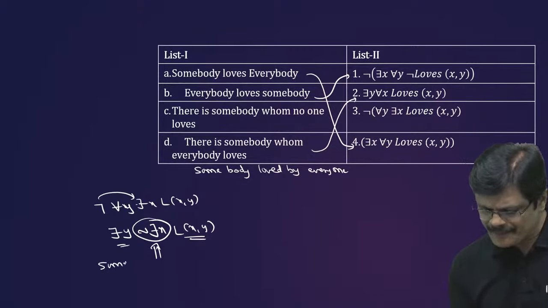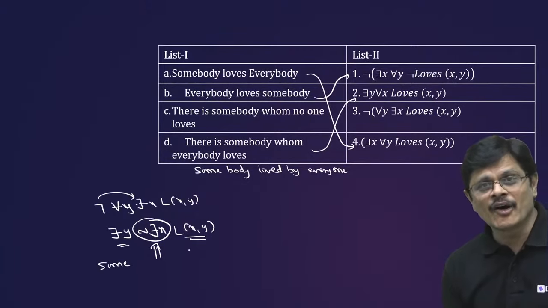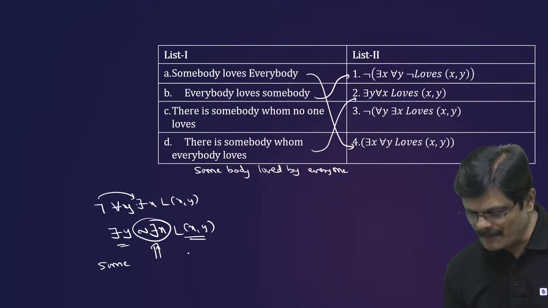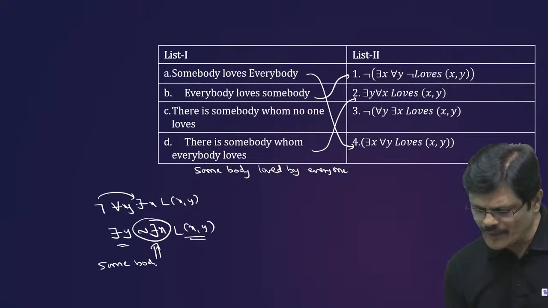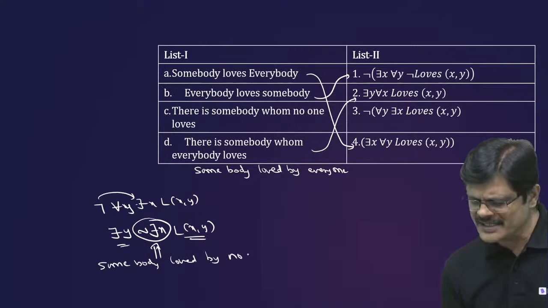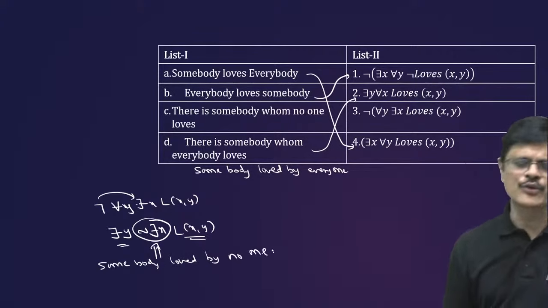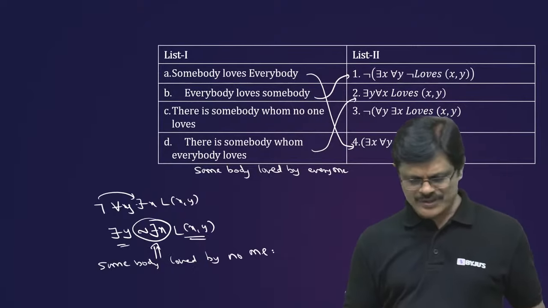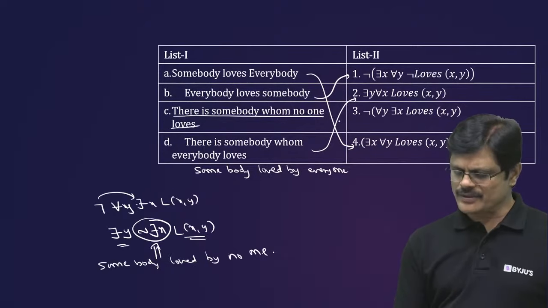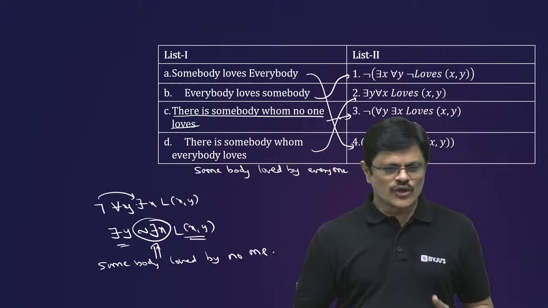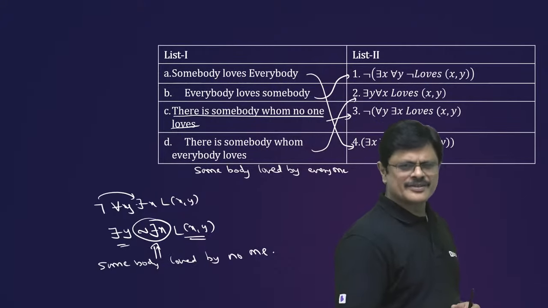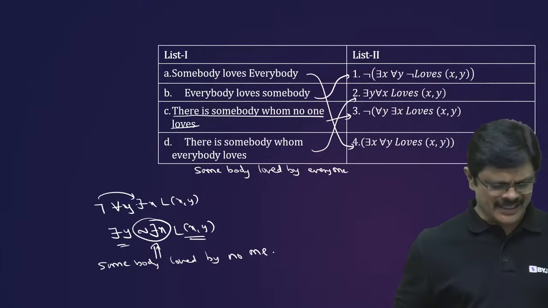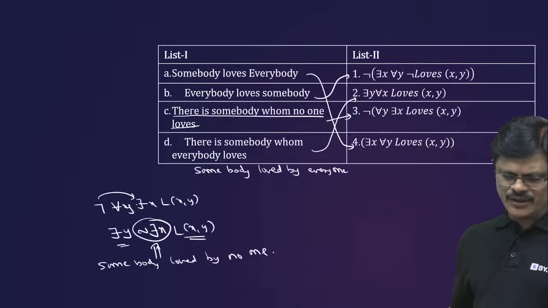Somebody loved by no one. There is somebody whom no one loves. So this is the one. This is the idea for this, my dear friends. A simple observation can give you the answer. So that is your 8th question.